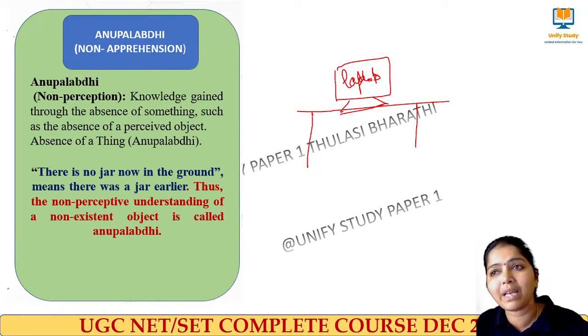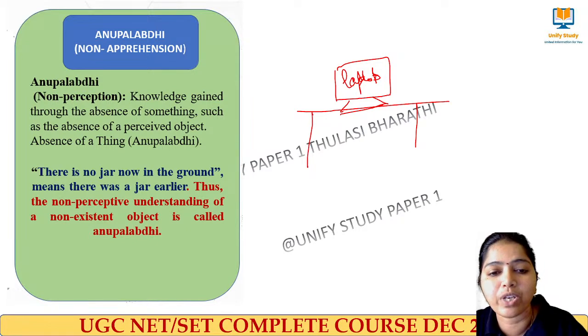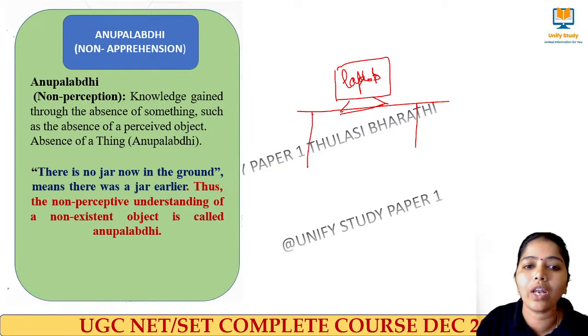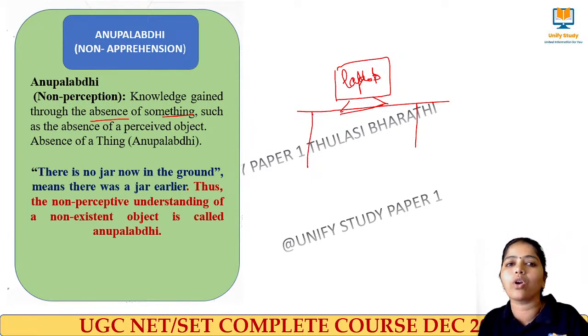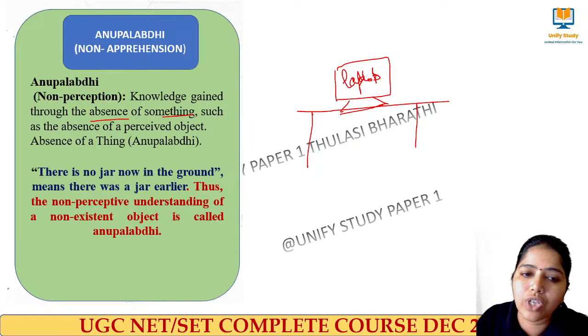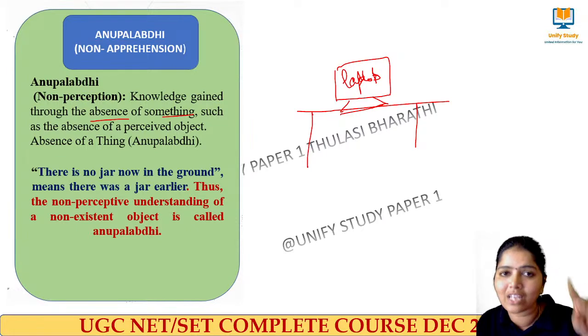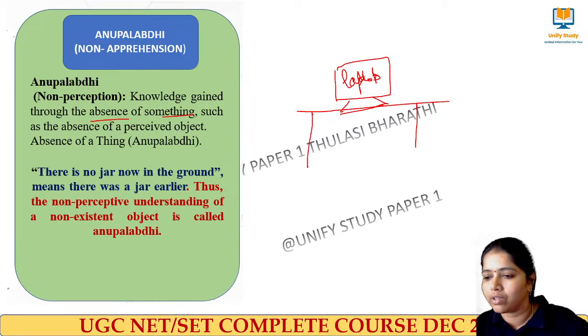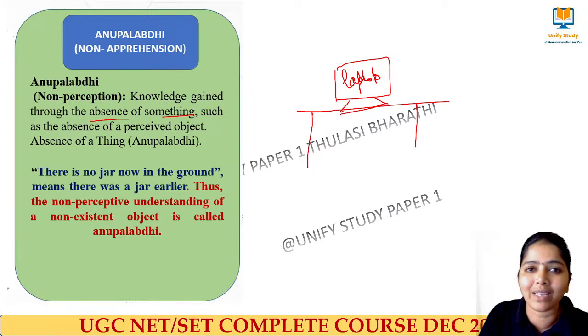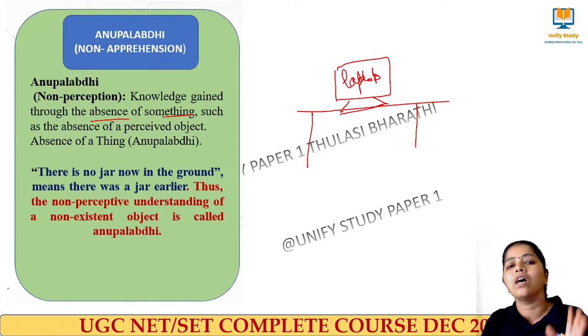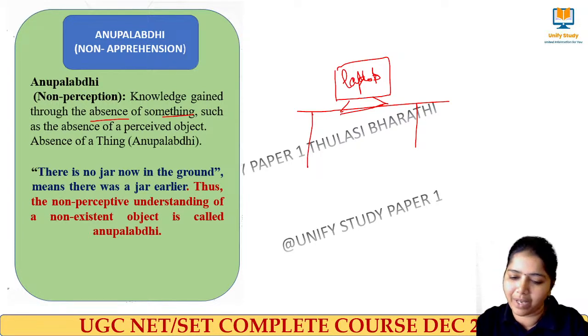So the absence of an object gives some knowledge. Knowledge gained through the absence of something is called Anupalabdhi or non-perception. There is no jar now on the ground, which means there would have been a jar before. This understanding by absence, we call Anupalabdhi or non-apprehension.